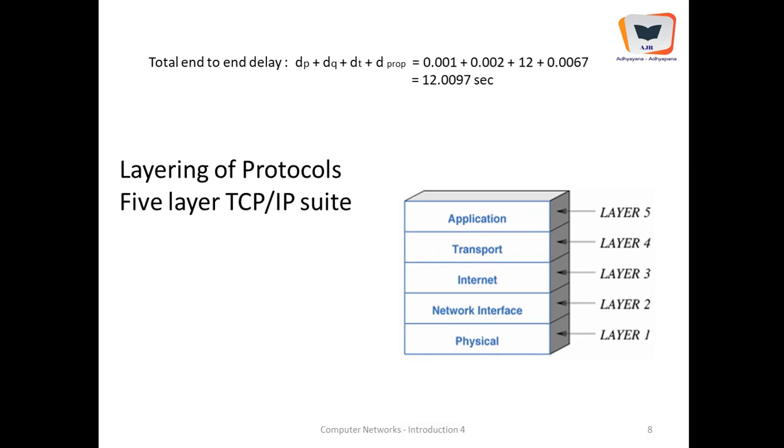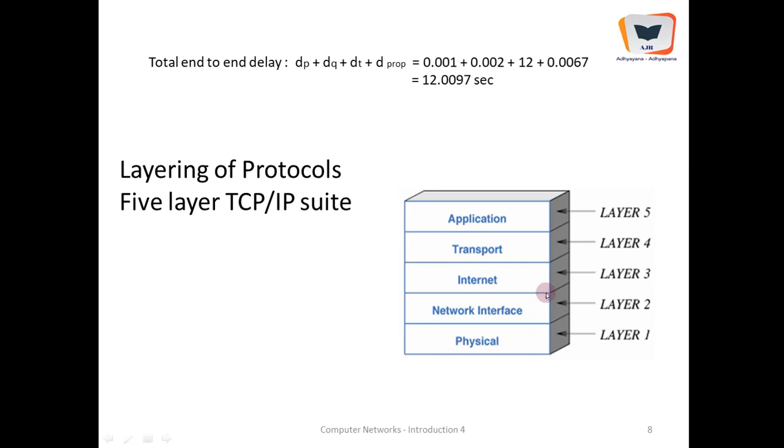Therefore the entire internet network should work in a seamless fashion without any flaws. Therefore several protocols have been devised, and depending on the nature of the protocol, they will take control of the entire internet at various levels. So in a hypothetical, imaginative way, the protocols are layered.